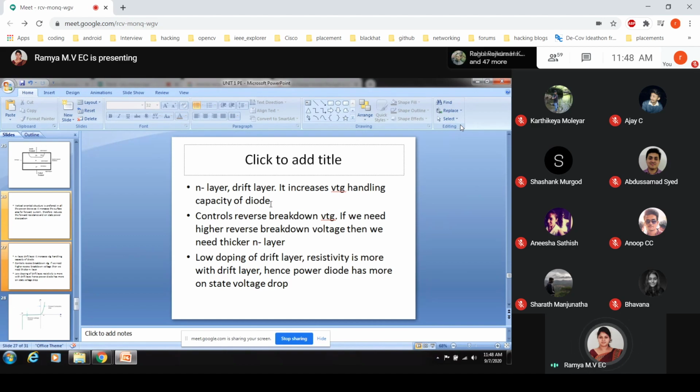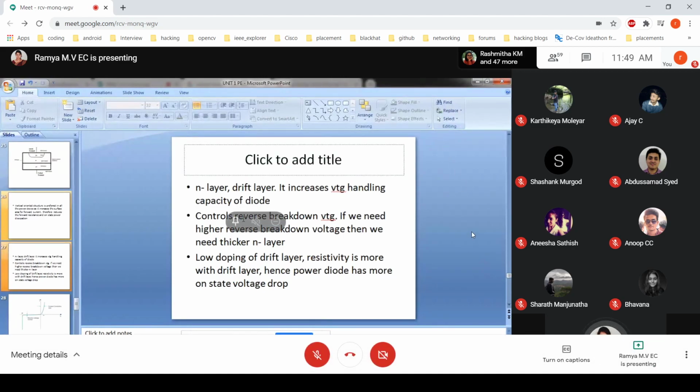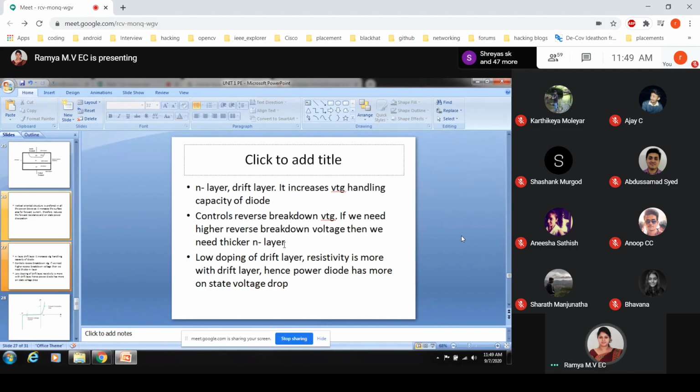Voltage handling capability in the sense, we know the knee voltage is 0.7 volts, but for the power diodes it will be 1 volt. So whatever the knee voltage, it increases the voltage handling capacity of the diode and controls the reverse breakdown voltage. If we need a higher reverse breakdown voltage, then we need a thicker N layer, that is, a lightly doped layer. It all depends on the construction.